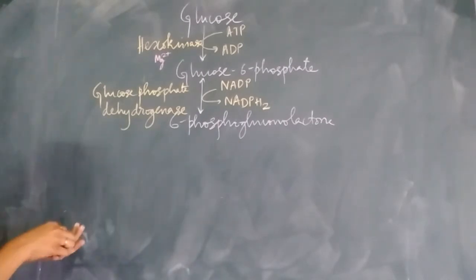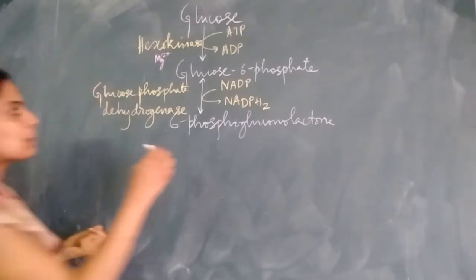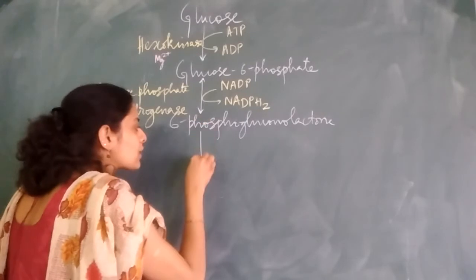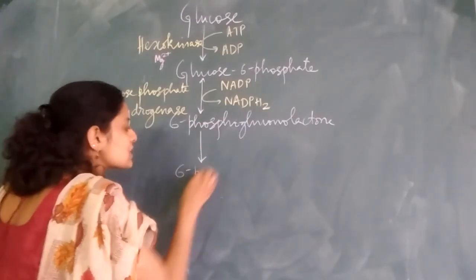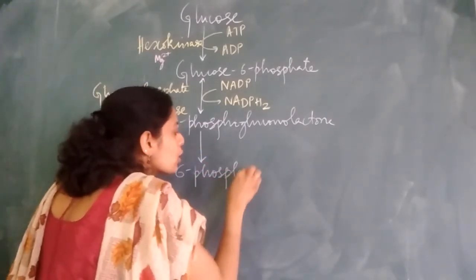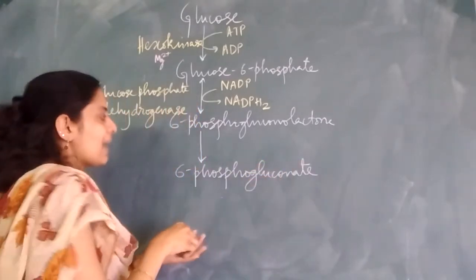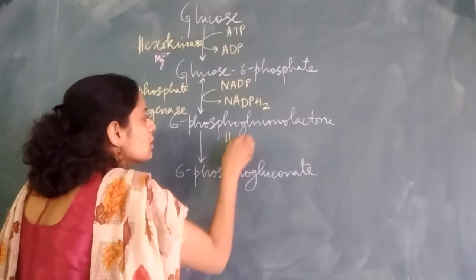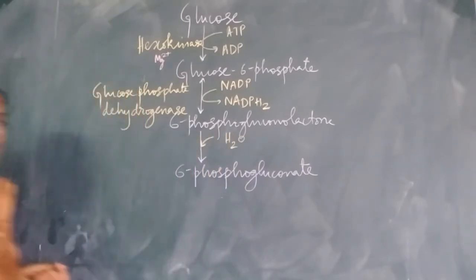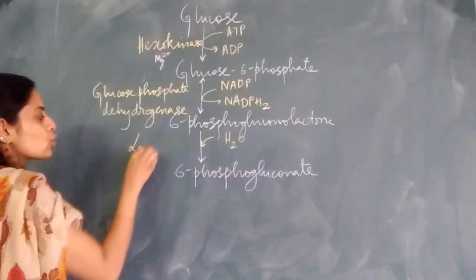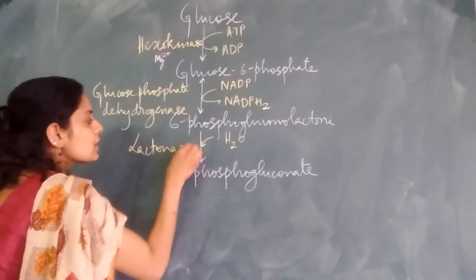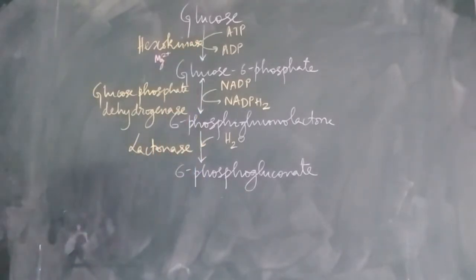In the next step, which is also similar to that of the HMP pathway, 6-phosphogluconolactone is being converted into 6-phosphogluconate. In this process, we have addition of a molecule of water, and the name of the enzyme over here is lactonase. So till here, the steps are similar to what we have seen in HMP shunt or in PPP,